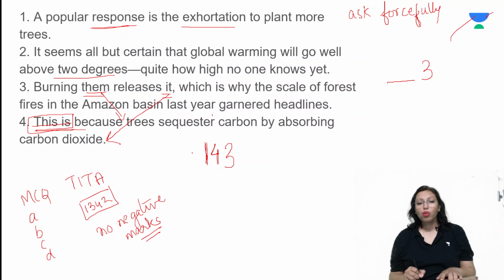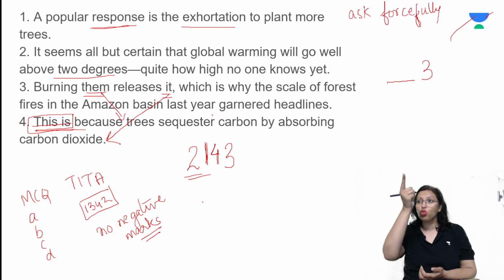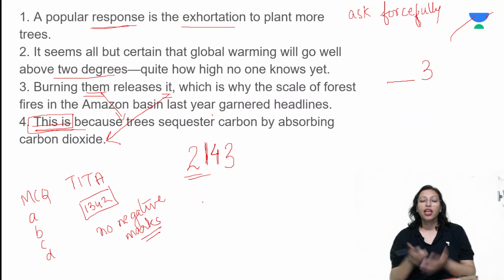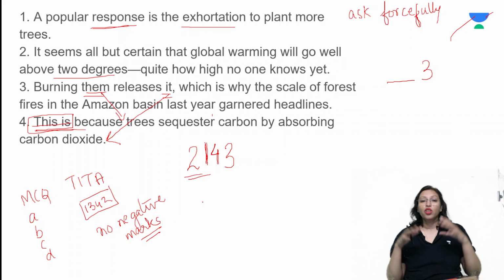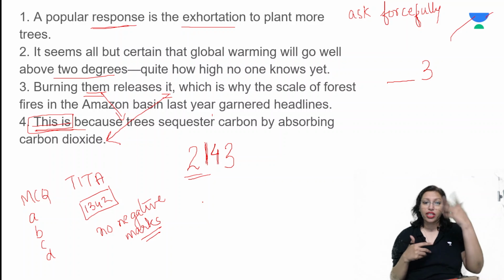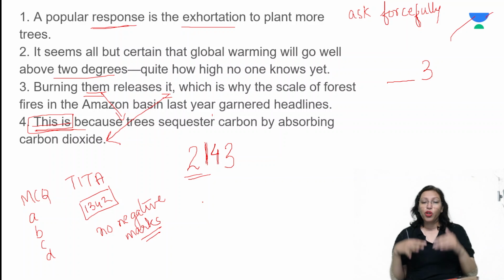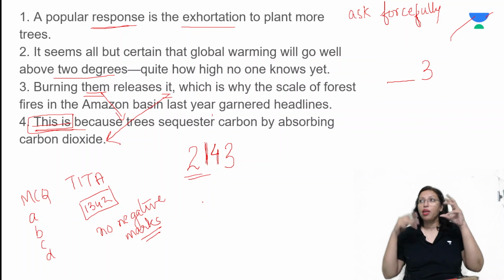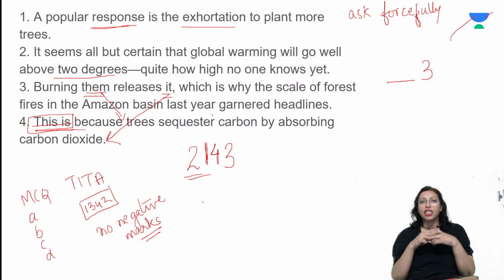Okay, now what will be the first sentence? Clearly 2 is going to be the first sentence. Why? Because 2 starts by defining our problem. What is our problem? The problem is that global warming will cause the temperature to go above 2 degrees. How do you stop this? You can plant more trees. So that is 1. Why do you want to plant more trees? Because trees take in the carbon dioxide. When they sequester the carbon, the temperature will not have increase.